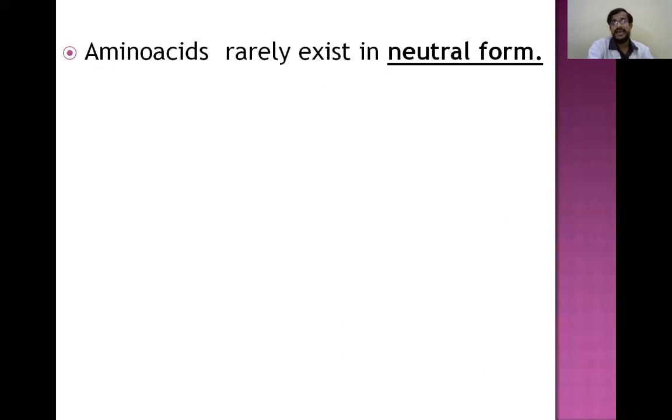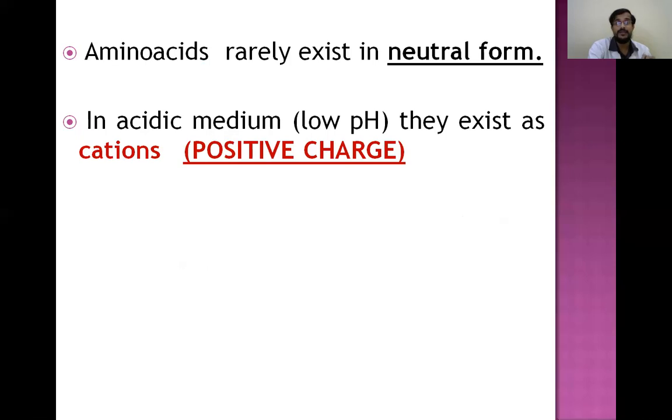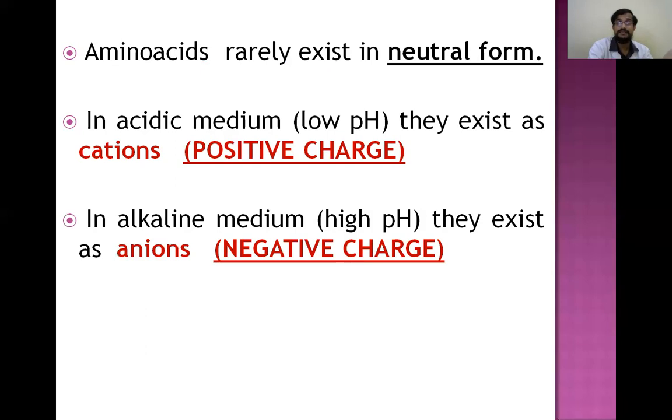So amino acids rarely exist in neutral form. They will be having some positive or negative charge. In acidic medium, they will be having positive charge and they exist as cations. And in basic medium or in alkaline medium, they exist as negative charge, that is anions.